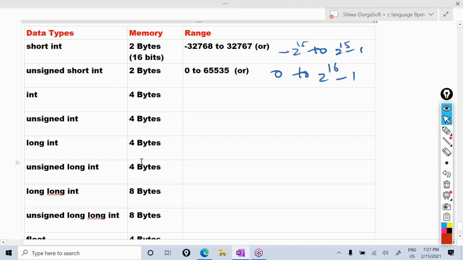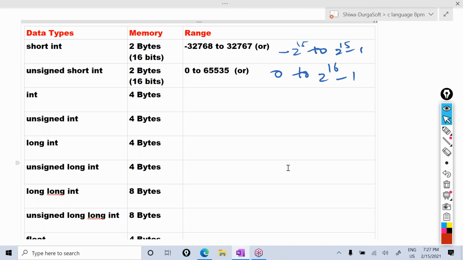For the unsigned, 2 bytes is 16 bits, so take 2 power 16 here. That's how you can remember. Okay. So I'm writing the range of int. For the int, some lengthy numbers will be there, with so many digits. To remember that easily, we are converting into powers of 2.